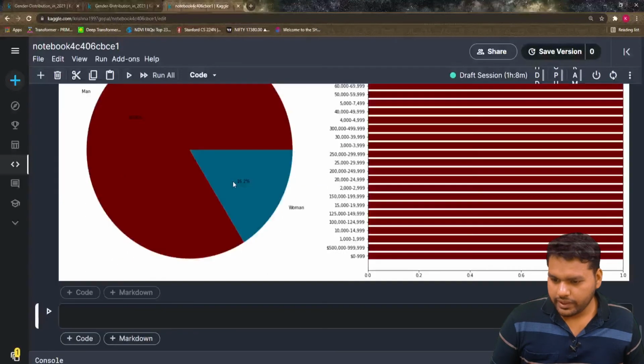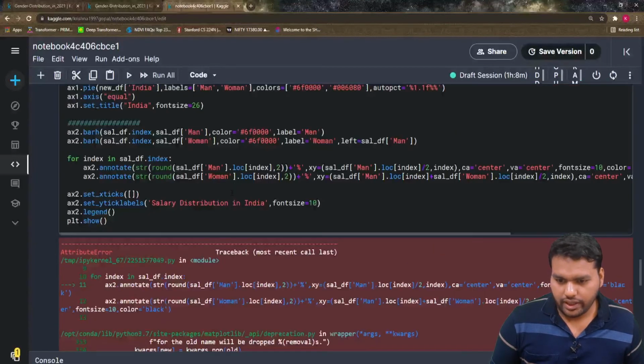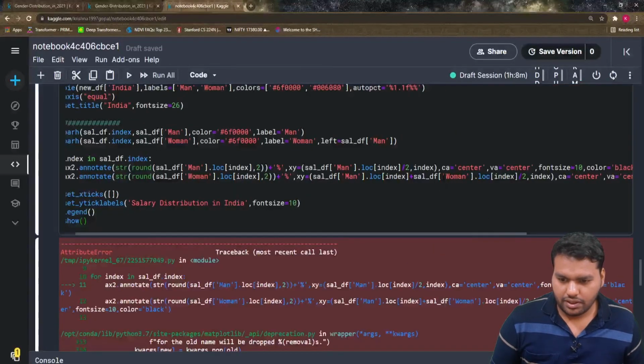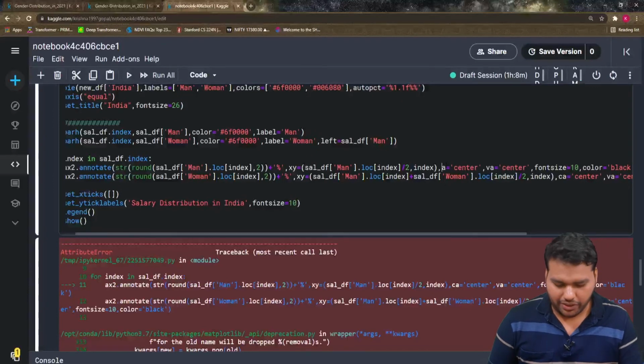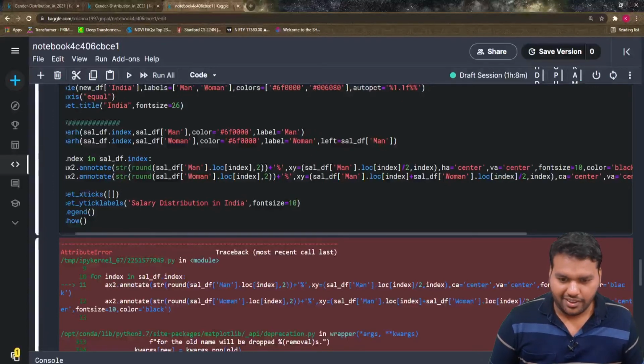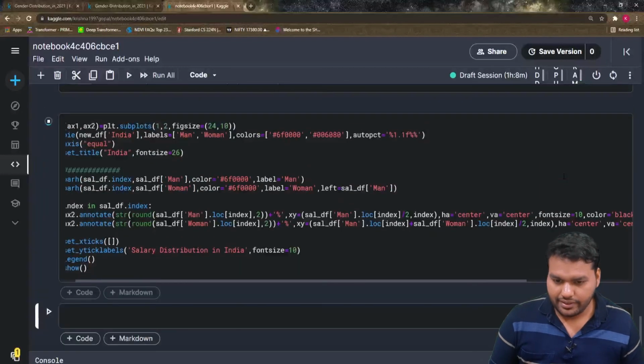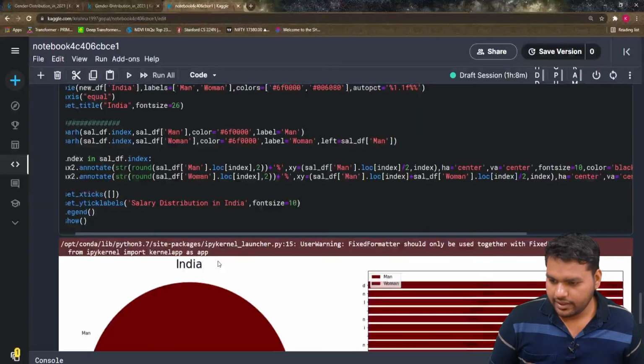Annotation object has no property CA. What's CA? Oh, I think it's HA, not CA, because it has a horizontal. My bad. And let's see.